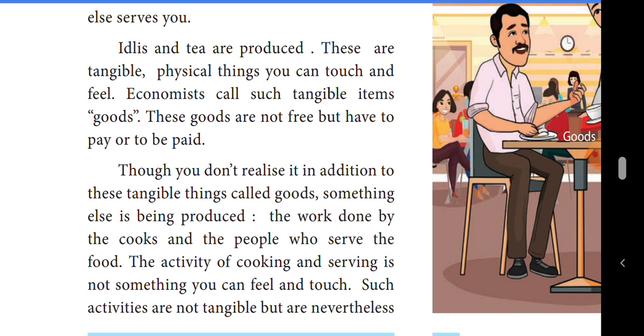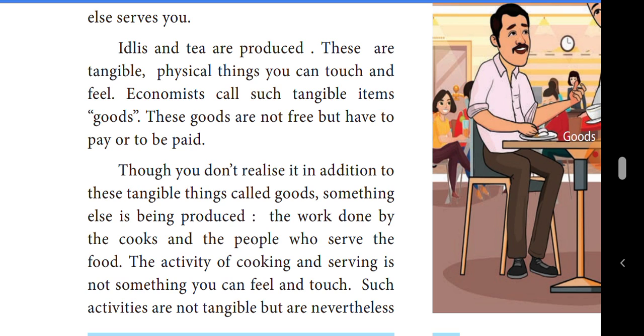These goods are not free but have to be paid for. That means from the hotel, that particular production we are not getting freely. Okay, we have to pay. Then, in addition to these tangible things called goods,